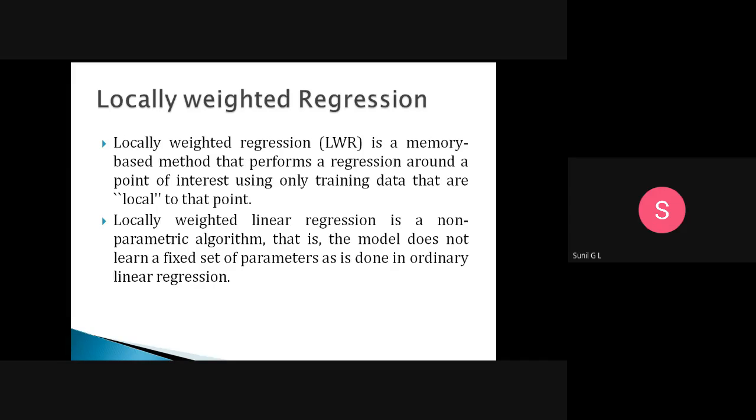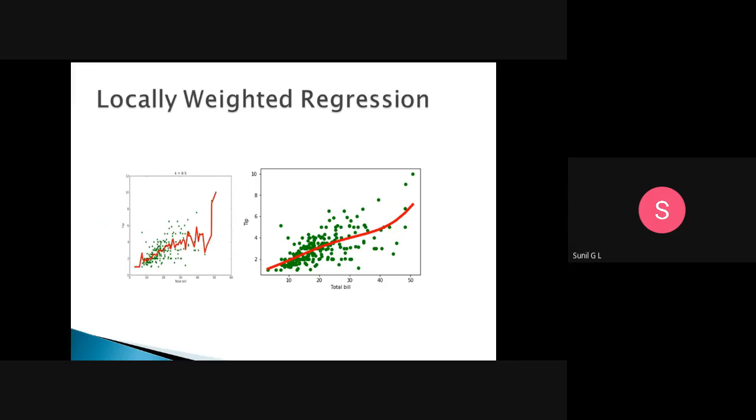Locally weighted regression is a non-parametric analysis, that is, the model does not learn a fixed set of parameters as is done in ordinary linear regression. In ordinary linear regression, it learns a fixed set of parameters. But here, when we are testing the data and predicting the values, only at that time it identifies the local points, calculates the distance to find which are nearer, then calculates the weights and predicts the values.